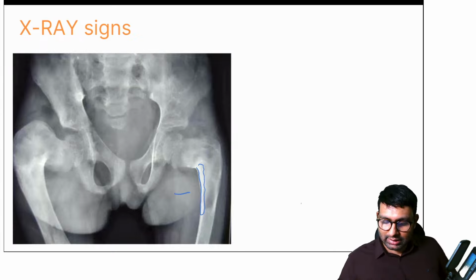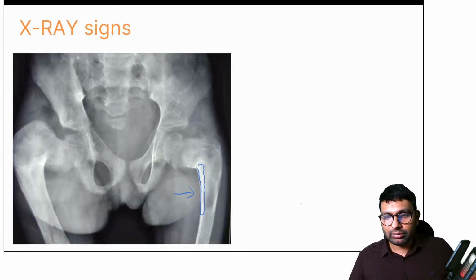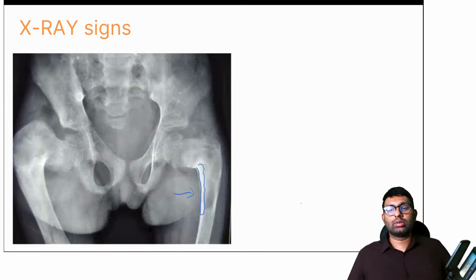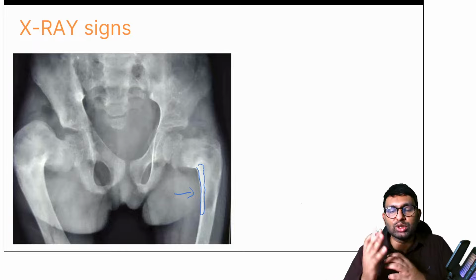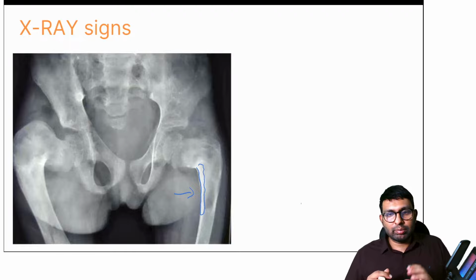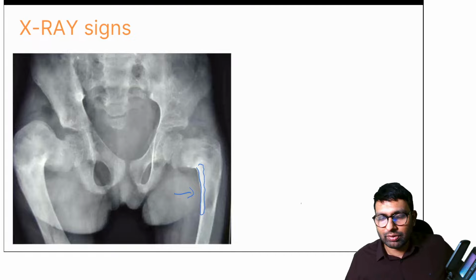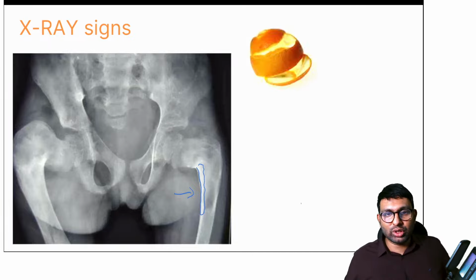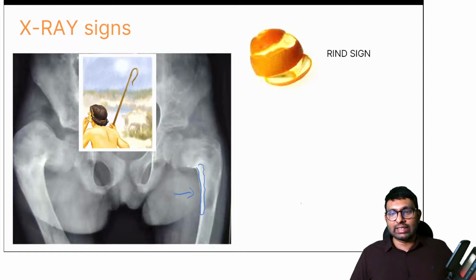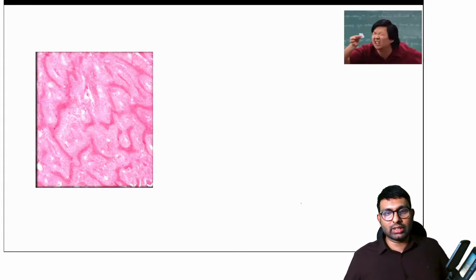Can you tell me what this is, Stardust? Anything? Anyone? Ground glass. Okay, you meant ground glass. Fine. Any other sign that you know of? What do we call the coverings of any fruit? Be it an orange, the peel of the orange, what are they called? There's a name that we give. No one knows. Okay, it is called rind. So these coverings of fruits are called rind, and they are thickened. Similarly, even this bone is thickened. Yes, Dr. Jain is right. It is the rind sign. One is the rind sign, and second one, as you all have told, is the Shepherd's crook deformity. So these are the two signs that we see.